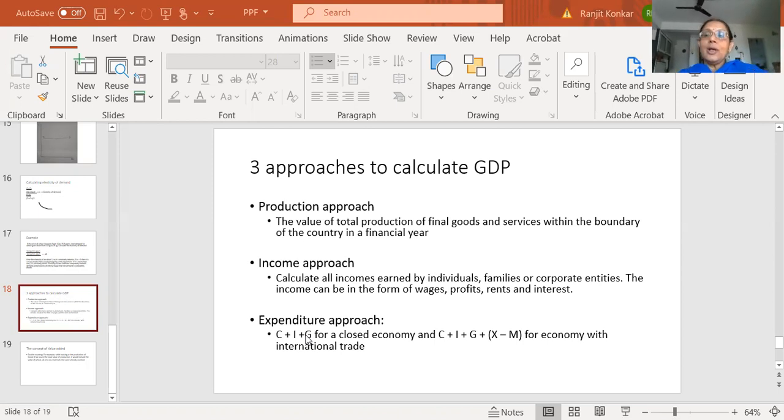ठीक है? So investment in land, investment in machinery, all these things are the things which are going to give us further income. So that is called investment.